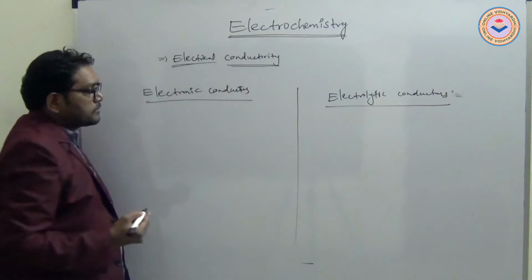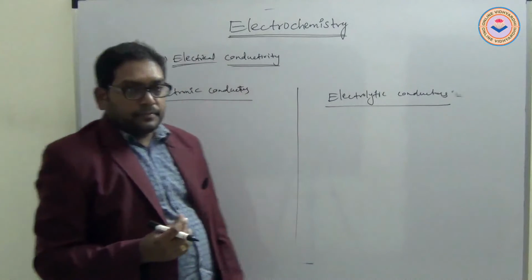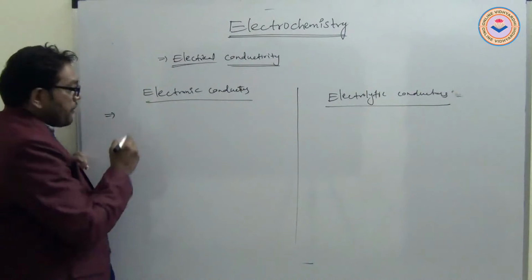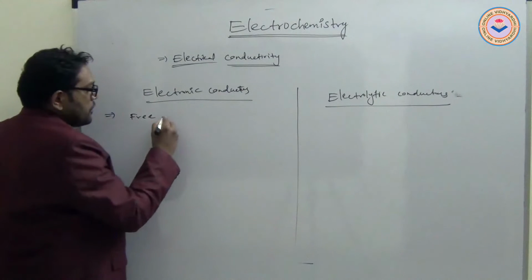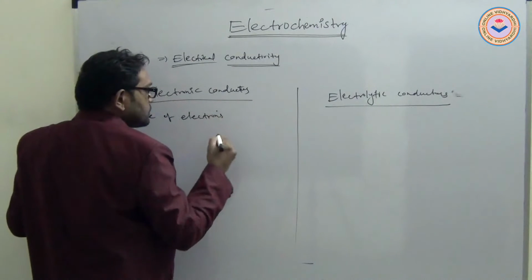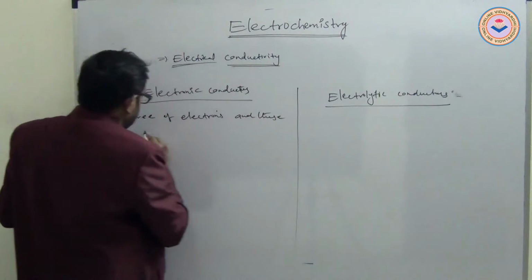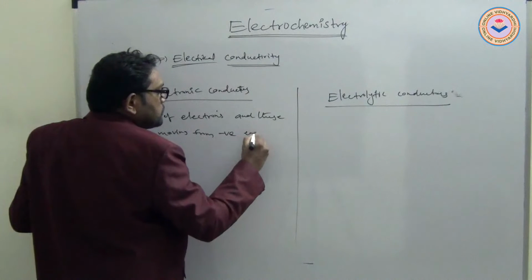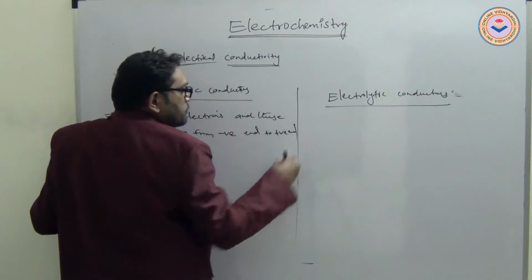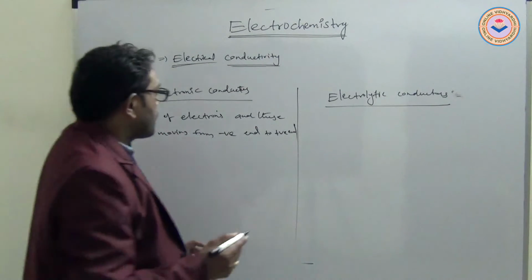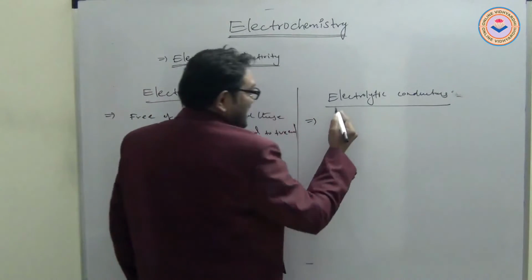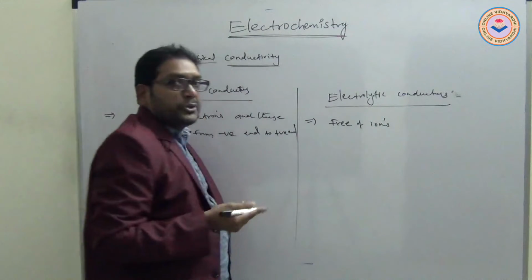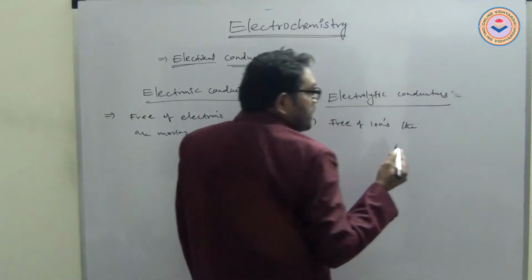Electronic conductors conduct electricity due to free electrons, and these move from the negative end to the positive end. Electrolytic conductors conduct electricity due to free ions in solution, and these move towards oppositely charged ends.